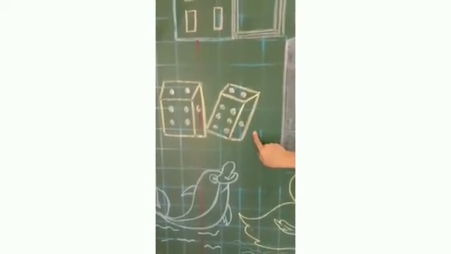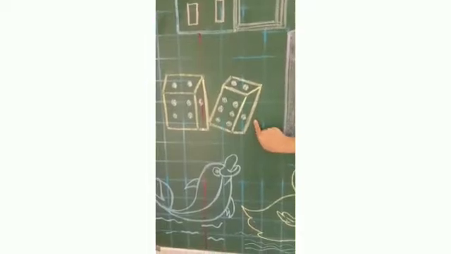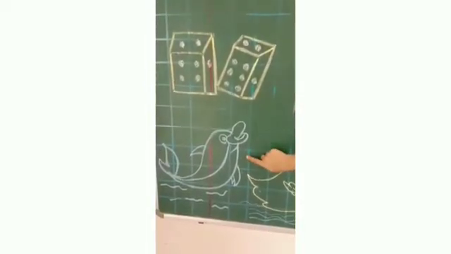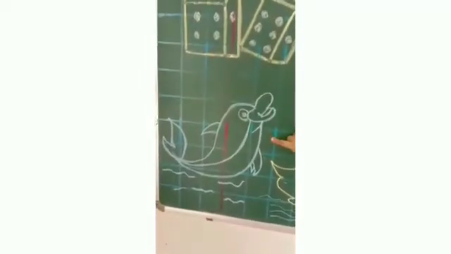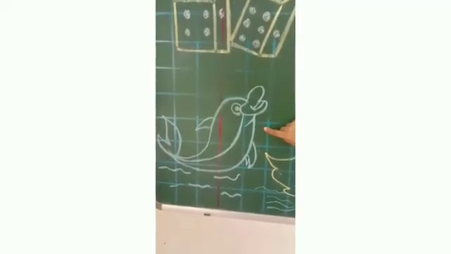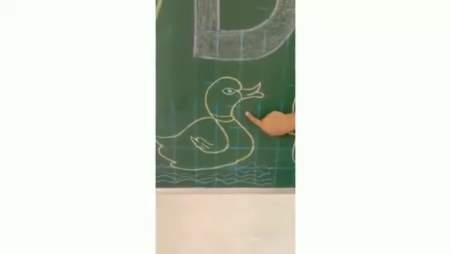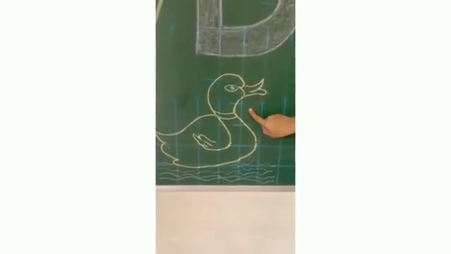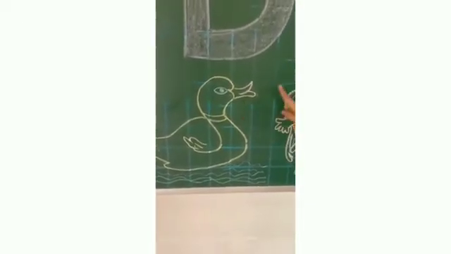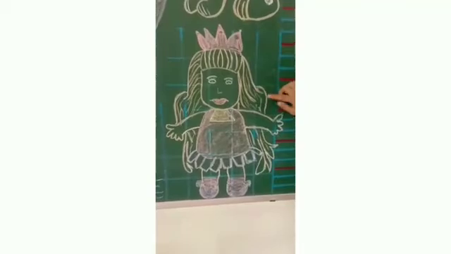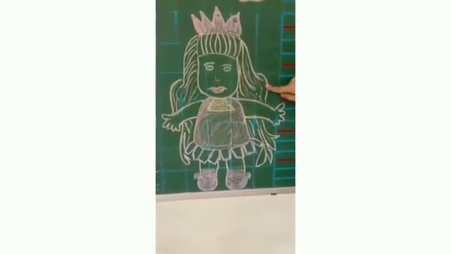Yes. This is called dice. Okay. Now which is the next picture? Yes, it is dolphin. Dolphin is a water animal. And after that, which picture is this? Duck. Yes, duck is also called a water animal. And what sound does the duck make? Quack, quack, quack, quack. And what is this? Yes, dolls. Who loves to play with doll?